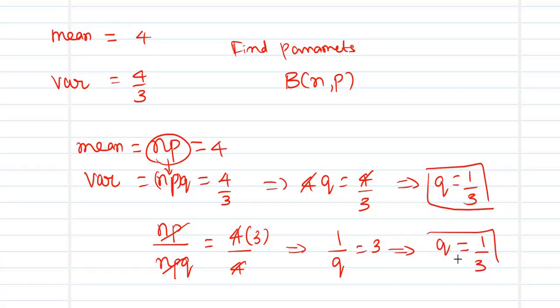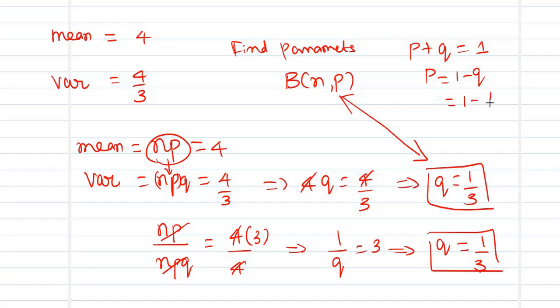Once I have obtained the value of q as 1 by 3, the next thing is, using this, I can get my p. What is the relationship that connects p and q? We know that p plus q is always equal to 1. So my p will be 1 minus q. So it is 1 minus 1 by 3. What is 1 minus 1 by 3? Take 3 as LCM. 3 minus 1, so it is 2 by 3. So the value of p is 2 by 3. Now I have got my p.